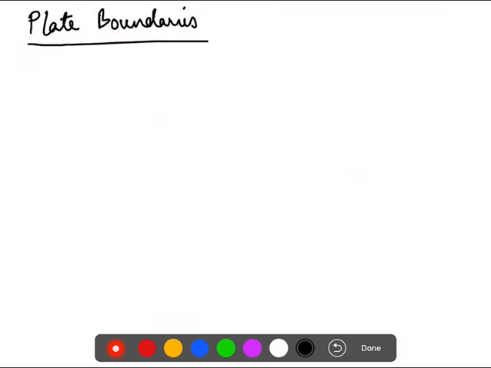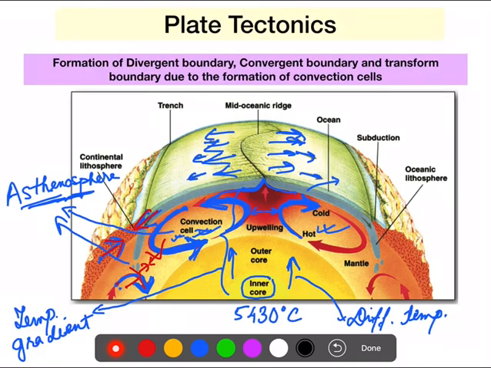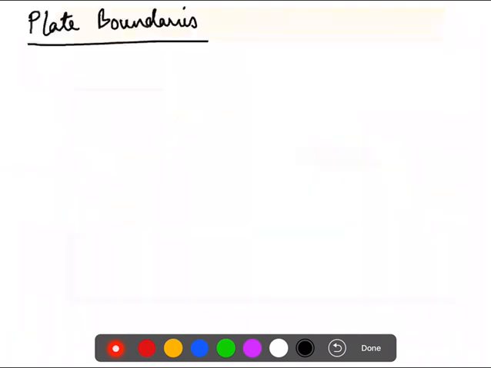Because of the movement of the convection cells, they are moving the plates either away from each other or towards each other, and in doing so some boundaries are formed. Those boundaries are called plate boundaries, and they are formed at the edges where two plates meet.